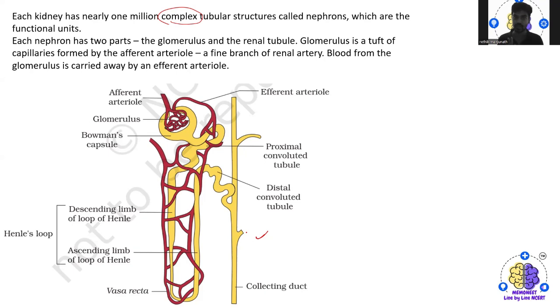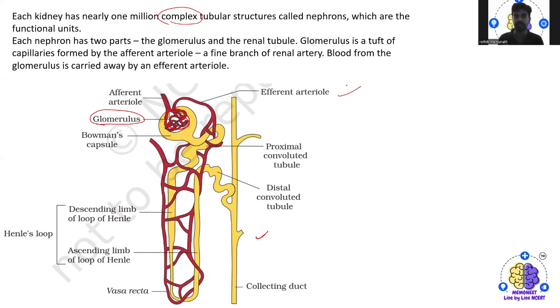Each nephron has two parts. The very first part is the glomerulus, and the next part is the renal tubule. Here the glomerulus is a tuft of capillaries formed by the afferent arteriole, a fine branch of the renal artery.